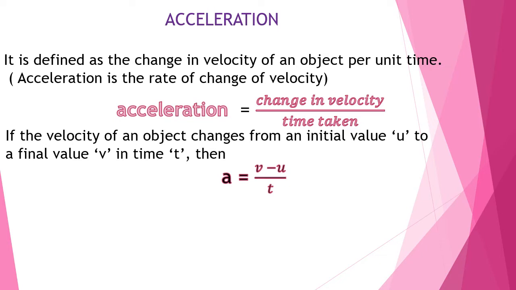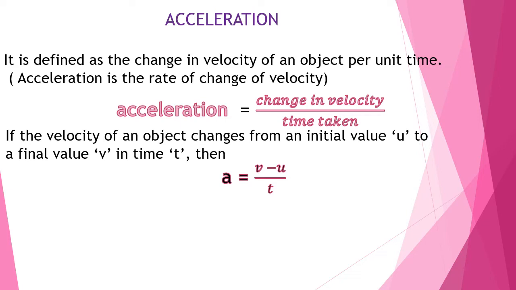If the velocity of an object changes from an initial value u to a final value v in time t, then the equation to calculate acceleration a is equal to v minus u by t. Here v stands for the final velocity and u stands for the initial velocity.